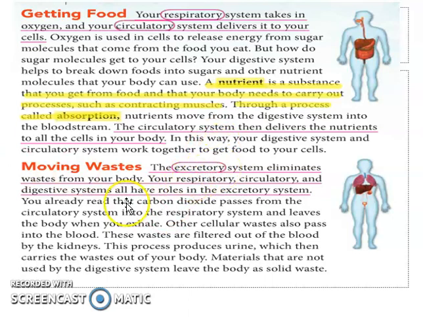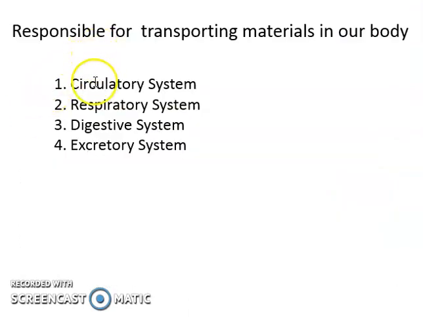Okay? I will do a summary of how our body is transporting the materials. So we have here 4 body systems that are responsible for transporting the body materials. The circulatory system is the one transporting the oxygen, nutrients, and waste. What are the examples of the waste? Carbon dioxide, and then the cell waste.